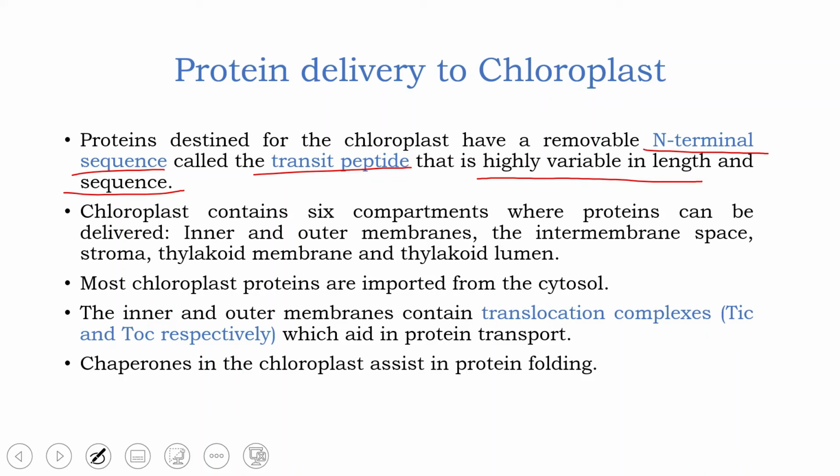Chloroplast contains 6 compartments where proteins can be delivered. So proteins can be delivered to the inner and outer membranes of the chloroplast. Proteins can be delivered to the intermembrane space. They can also be delivered to stroma, to thylakoid membrane or to the thylakoid lumen. So there are 6 compartments where proteins can be delivered. So there are different sorting and delivery mechanisms for all these 6 compartments.